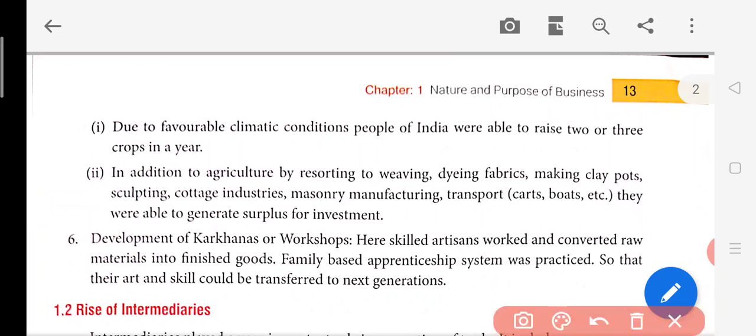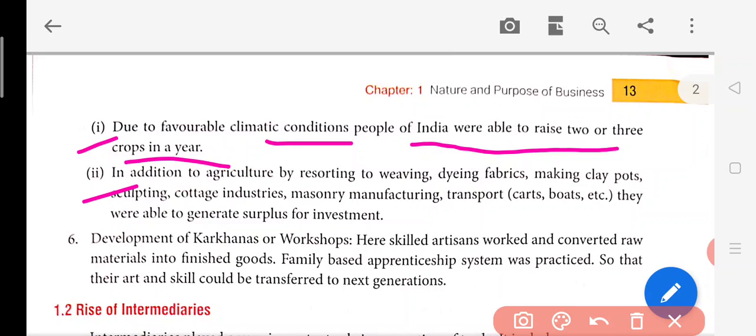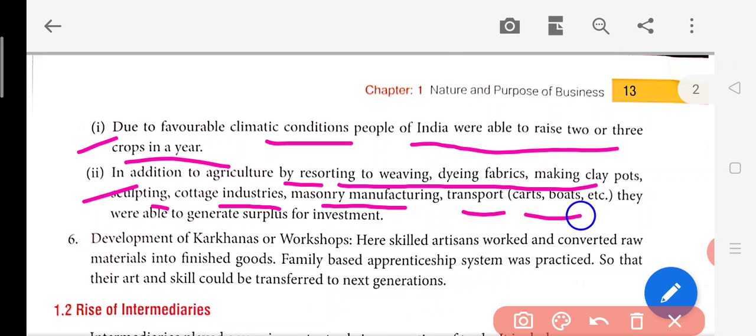Due to favorable climatic conditions, people of India were able to raise 2 or 3 crops in a year. At that time, the rainfall was good, so that's how they were able to grow a lot of crops, and they were using those crops in the household also, and the surplus they were selling. In addition to agriculture, by resorting to weaving, dyeing, fabricating, clay pot making, sculpting, cottage industry, masonry, manufacturing, transportation of carts, boats, etc., they were able to generate surplus for investment.